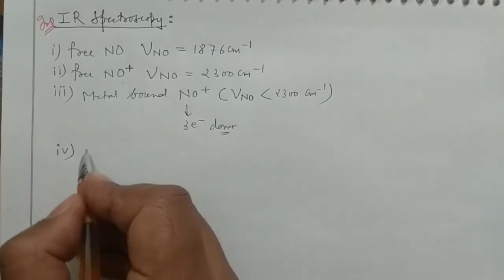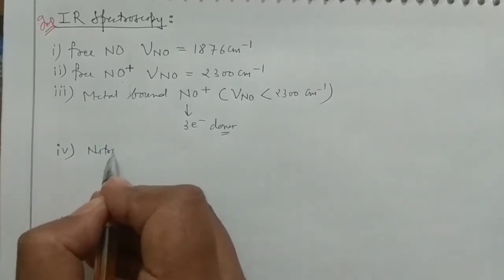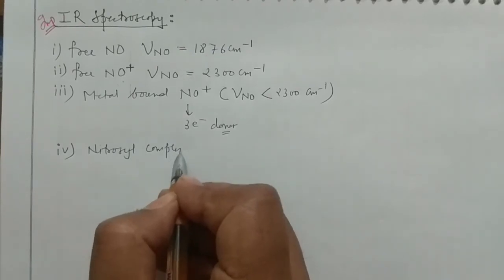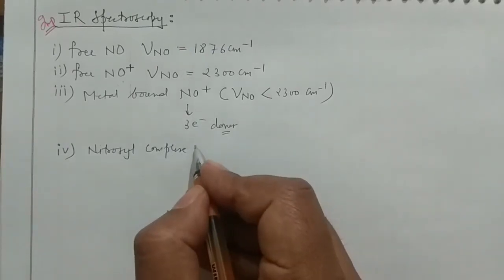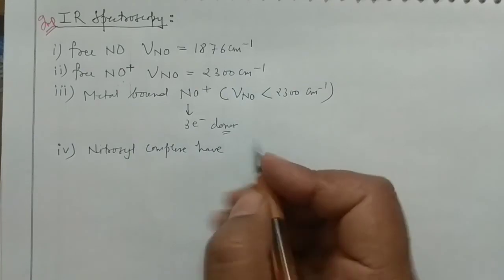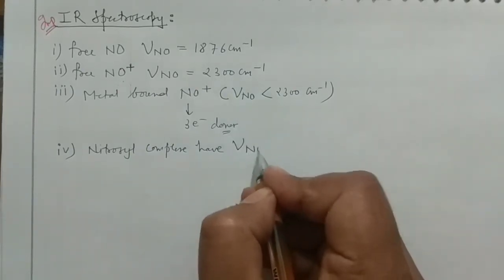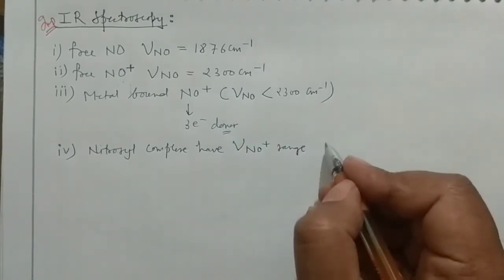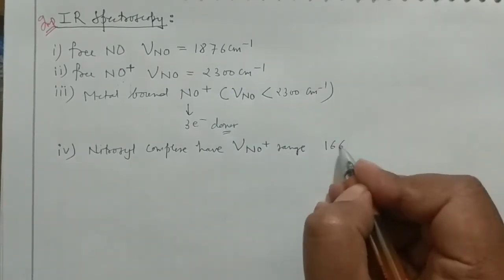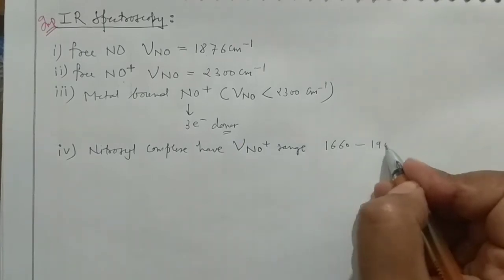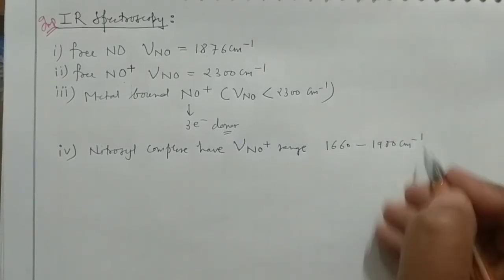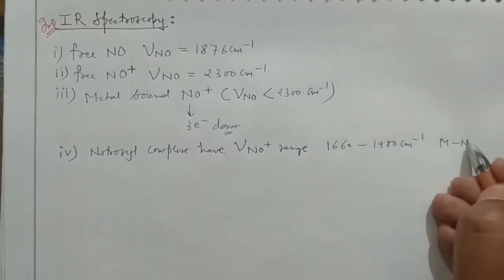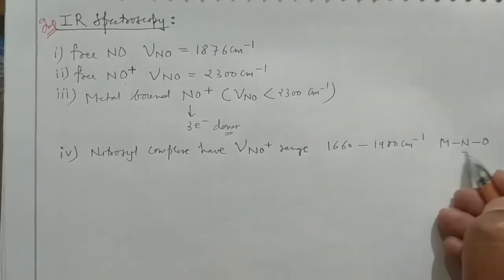See, very important, if you have the nitrosyl complexes, generally these nitrosyl complexes have the range for the linear stretching frequency somewhere around 1660 to 1900 centimeter inverse. Linear linkage means metal connected with the nitrogen connected with the oxygen, linear linkage.